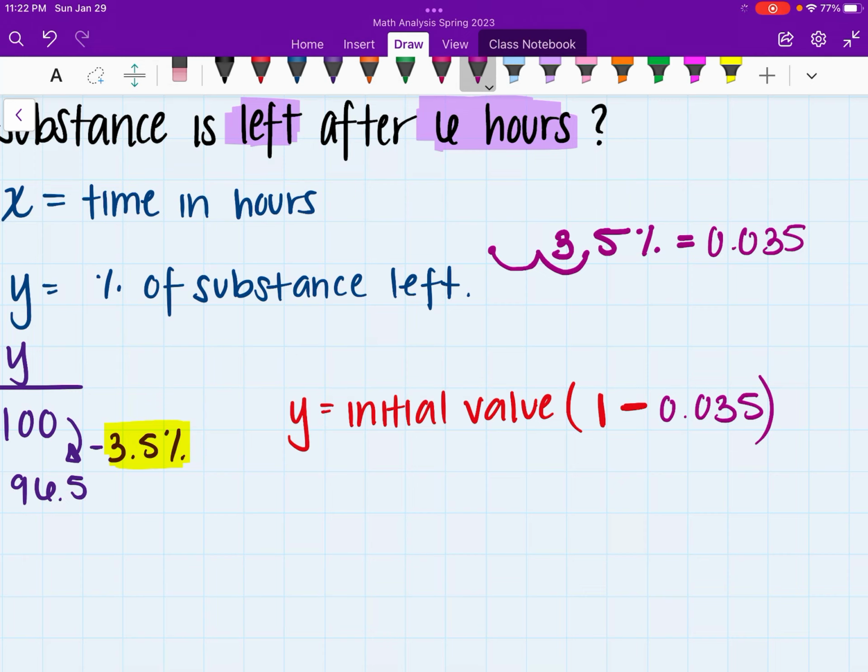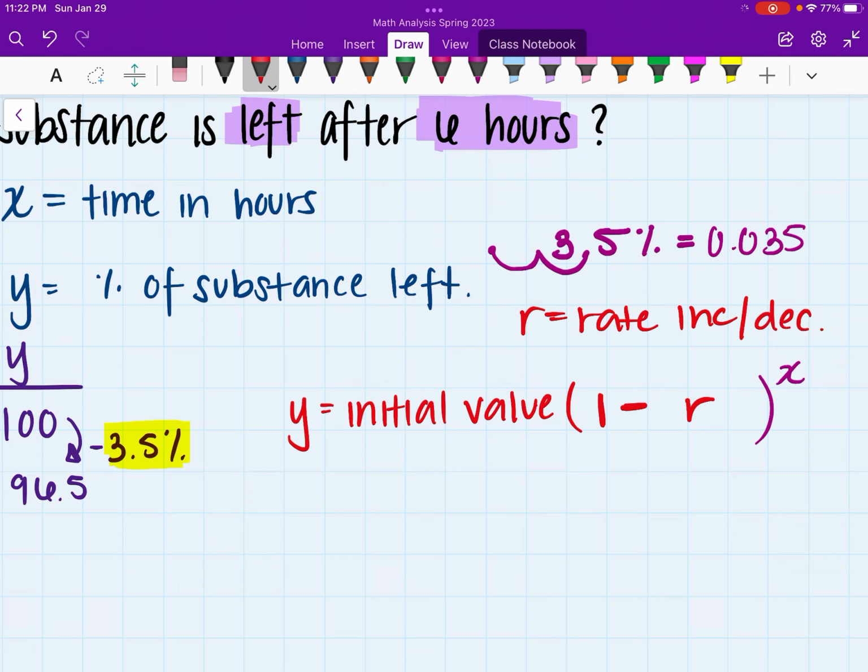And then we're going to raise that to the power of x. Now, instead of writing that 0.035 there, I'm going to replace it with the rate, where r equals rate, whether it's an increase or decrease.